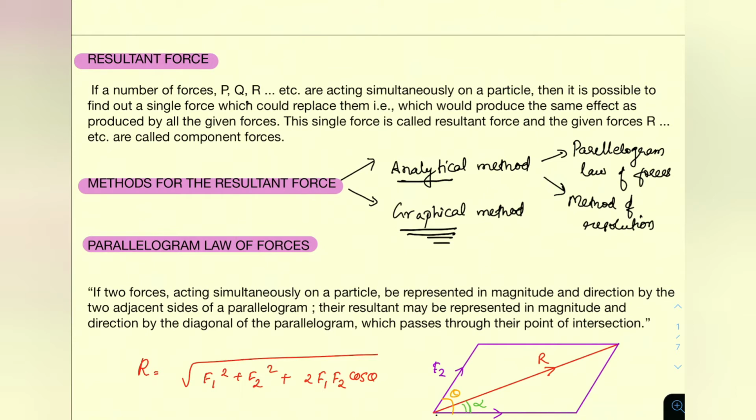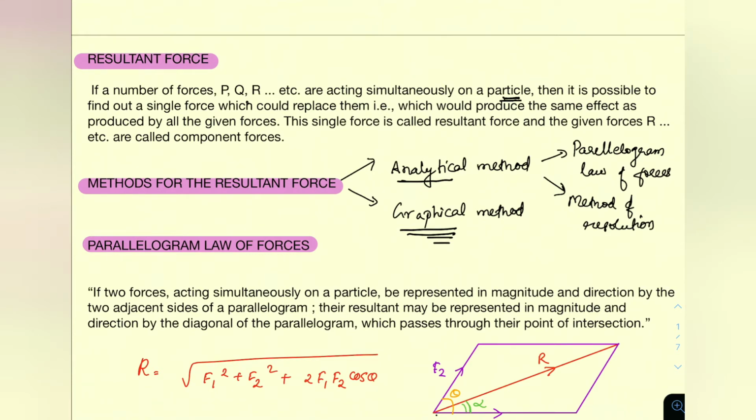If a number of forces P, Q, R, etc., are acting simultaneously on a particle, meaning a body of infinitesimally small volume, that is, very small volume, then that is called a particle. Then it is possible to find a single force which could replace them, which could produce the same effect as that produced by all the given forces.